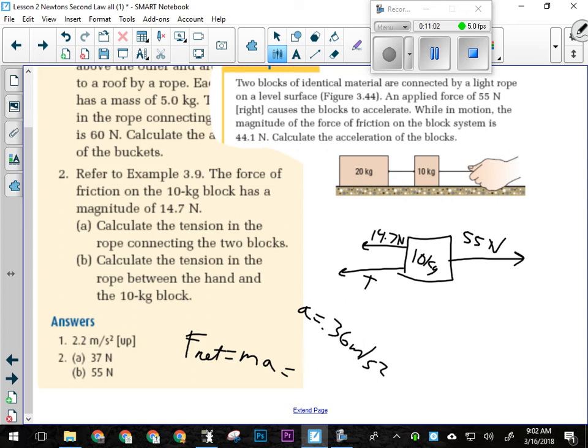Okay, so F net equals m times a. 10 times 0.36 is 3.6 newtons. So that's my net force on the 10 kilogram block. What's the other way to calculate net force? M times a, or